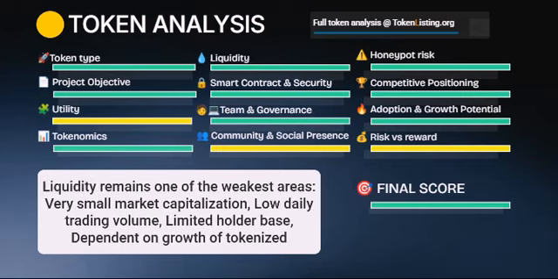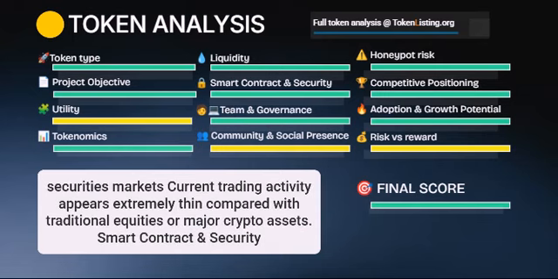Liquidity. Liquidity remains one of the weakest areas. Very small market capitalization, low daily trading volume, and a limited holder base dependent on growth of tokenized securities markets. Current trading activity appears extremely thin compared with traditional equities or major crypto assets.